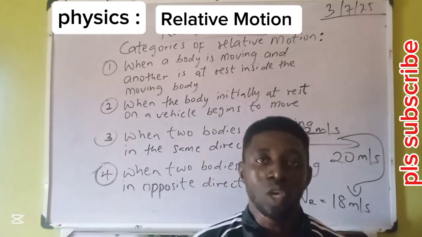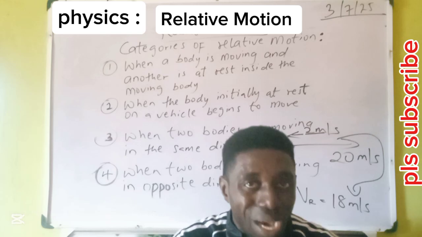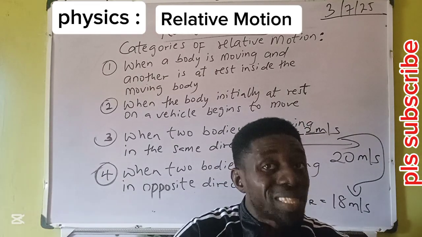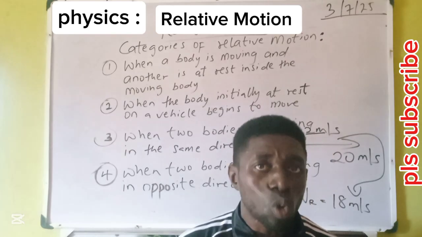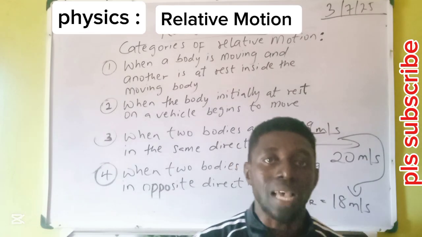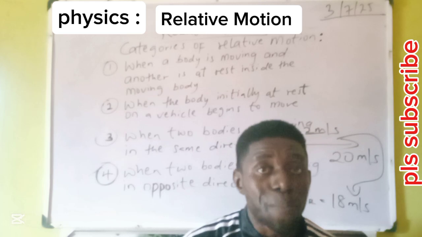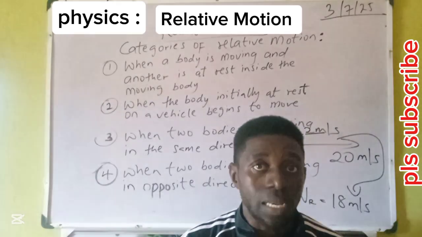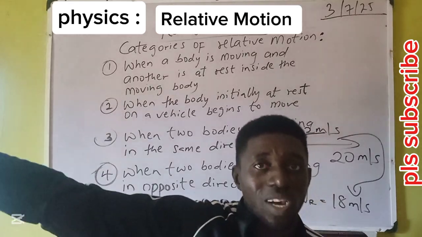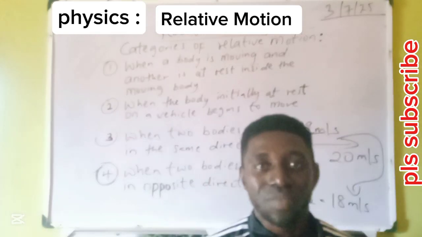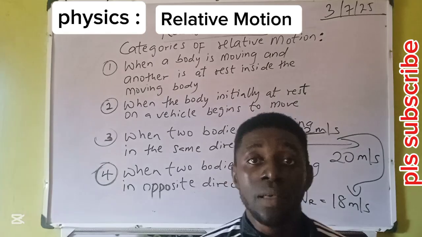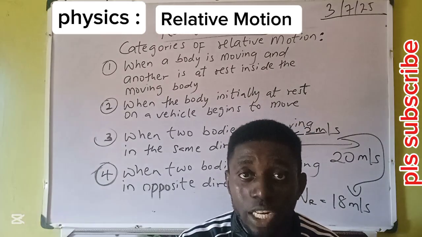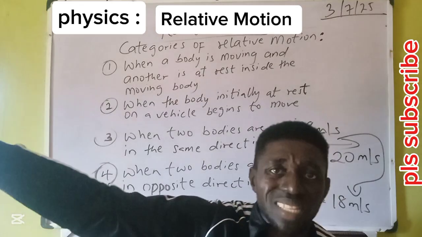These are the first two conditions where one body contains the other body. We now do the comparison. Then there are these other remaining two conditions where none of the bodies contain the other. They are separate. There are two distinct bodies moving on their own. A good example, when two vehicles leave a park, this is the third category. When two vehicles leave the park and one goes in the leftward direction and the other one in the rightward direction, this is the third scenario. We have two vehicles on their own, none is containing the other. One picks an opposite direction to the other one.